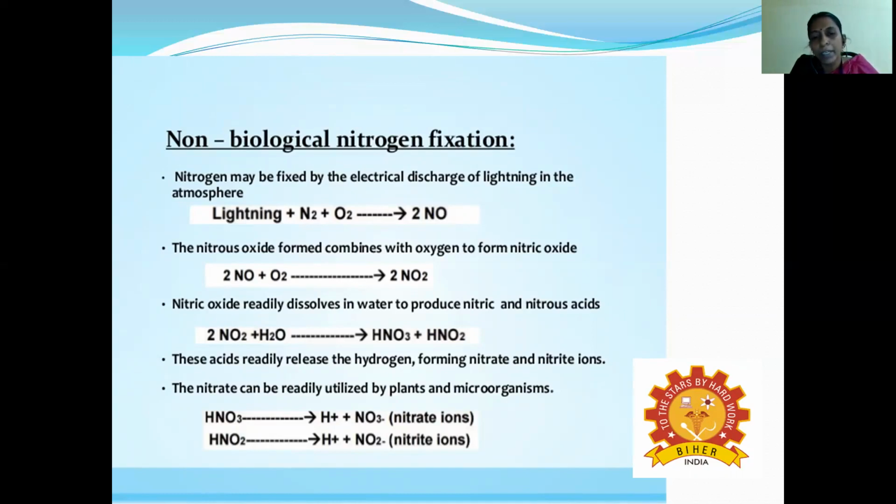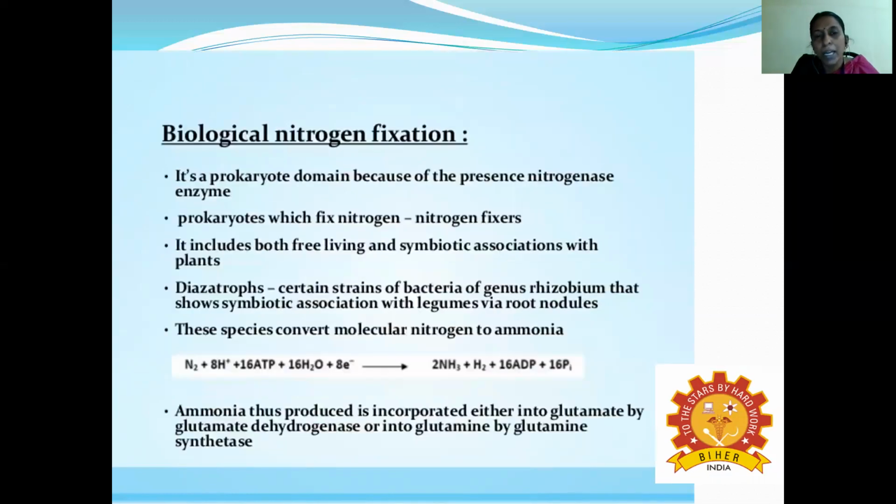And then the next case, the biological nitrogen fixation. The main important concept is the symbiotic nitrogen fixation, in the presence of prokaryotes. The nitrogenase enzyme is present only in bacteria. The prokaryotes which fix the atmospheric nitrogen are therefore called nitrogen fixers.